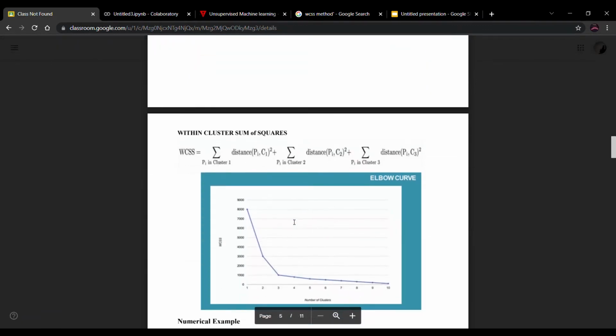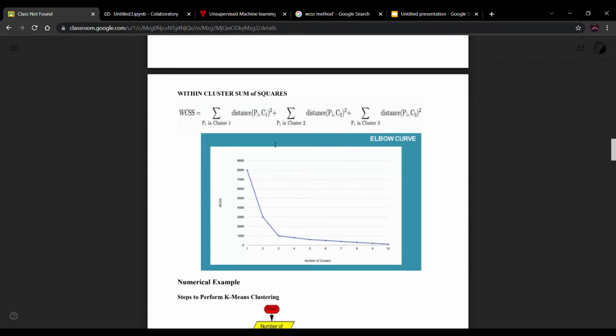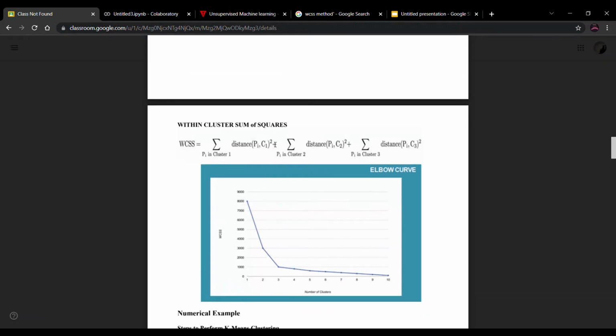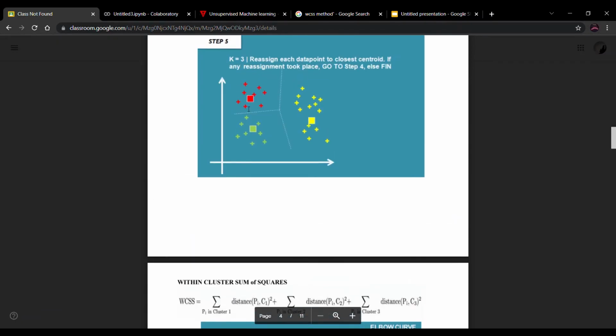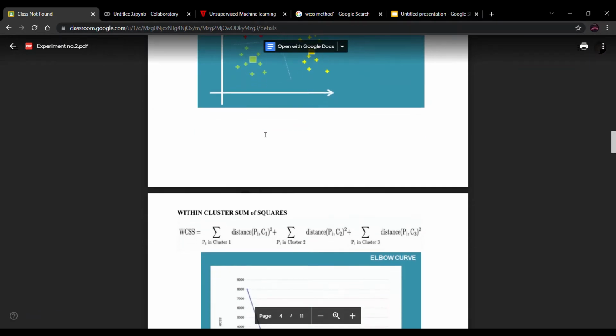After that we will discuss the within cluster sum of squares method. Simply, the within cluster sum of squares is the summation of the squares of distances from the centroid to each data point in a cluster. We have one centroid for each cluster, and we find the summation of the squares of distances from the centroid to each data point of each cluster, and then take the final summation.